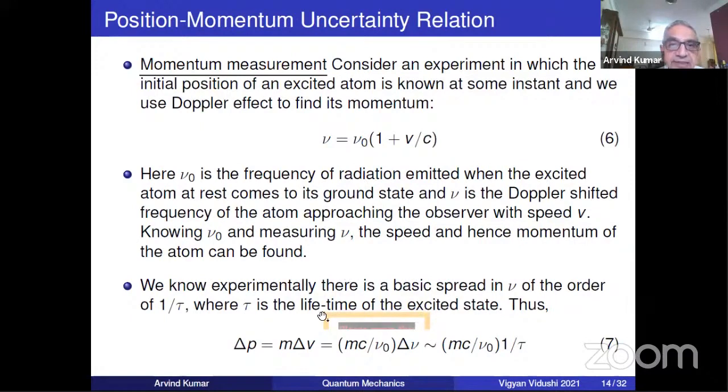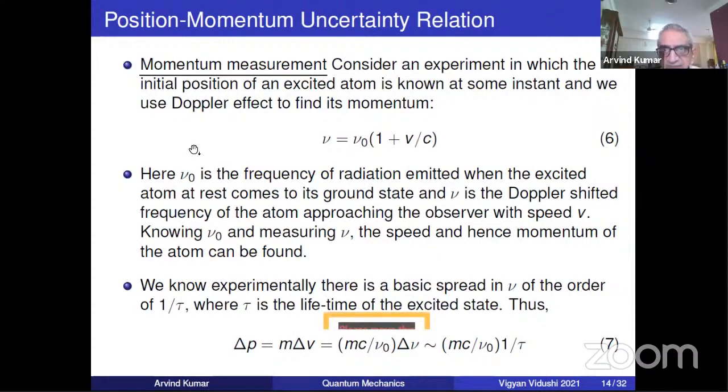Therefore there is a definite delta p, because what is v? v is c times delta nu upon nu naught. So delta v is delta nu by nu naught times c. You can just transfer the factors and you get delta v to be this, and therefore just multiply by m, and that gives you the uncertainty in momentum.